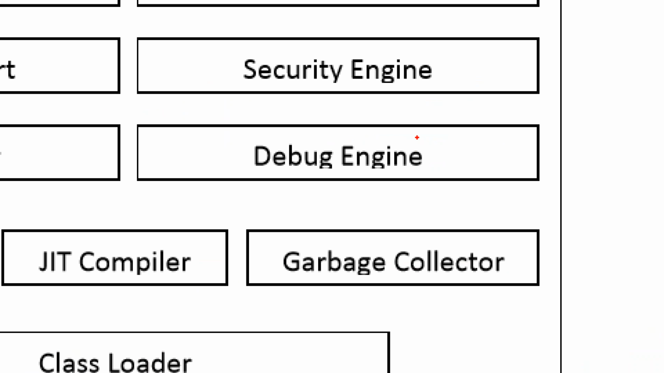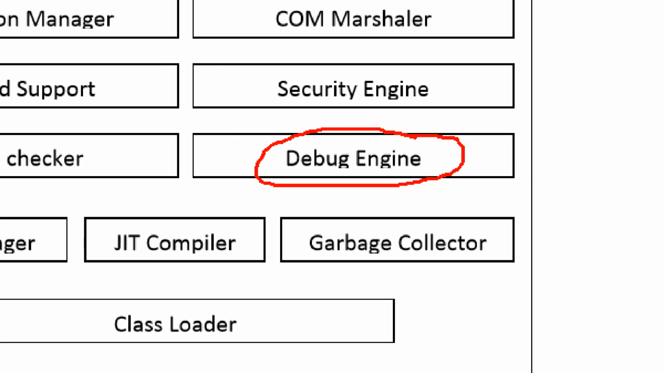Debug engine. Debugging is nothing but tracing the error. After you compile the program, you execute the program, and the execution is called debugging. The debug engine will provide various types of debugging, line by line debugging, method by method debugging. All the debugging facilities in .NET are provided by the debug engine.